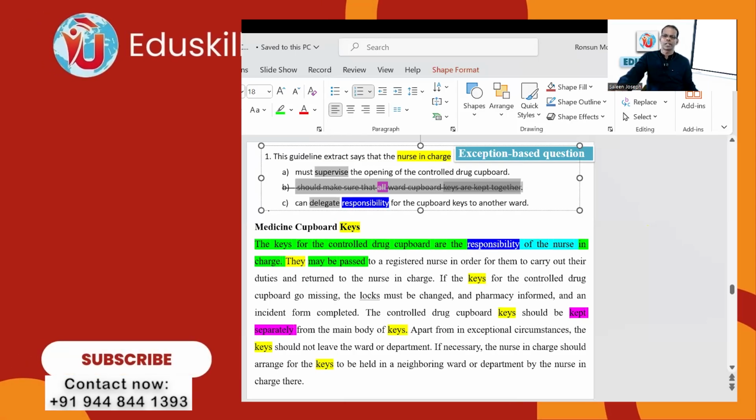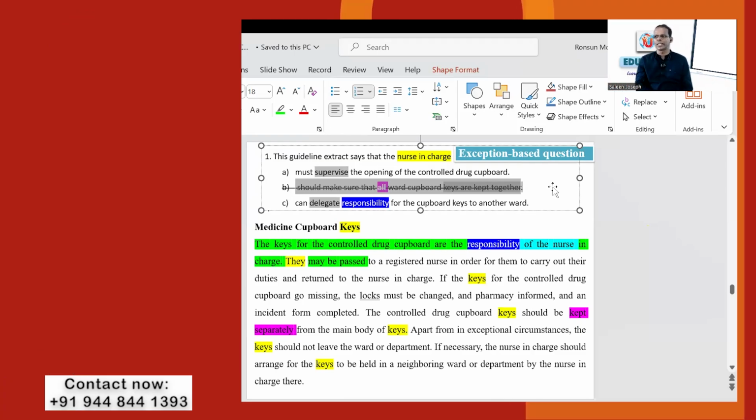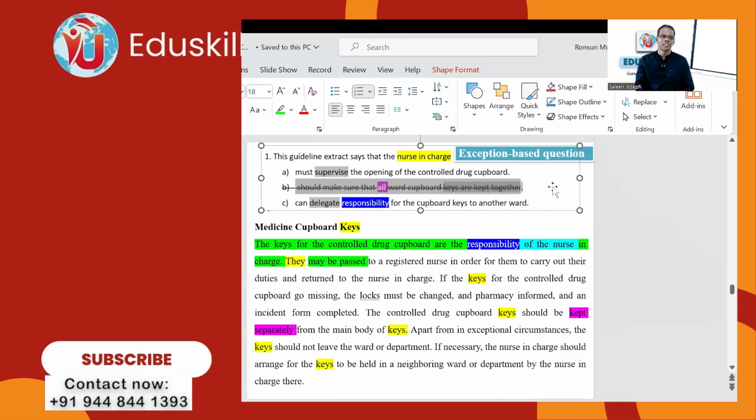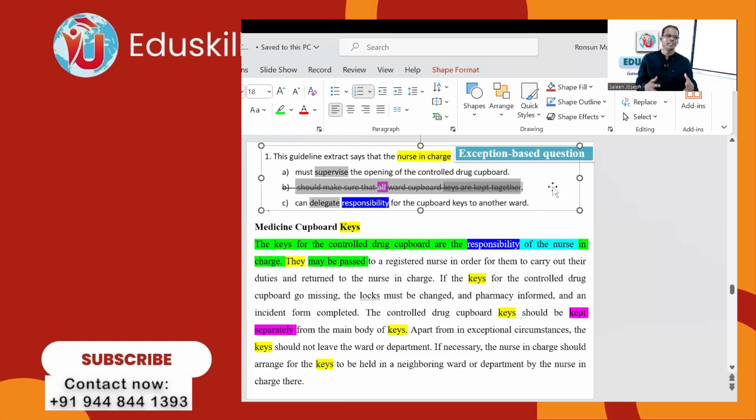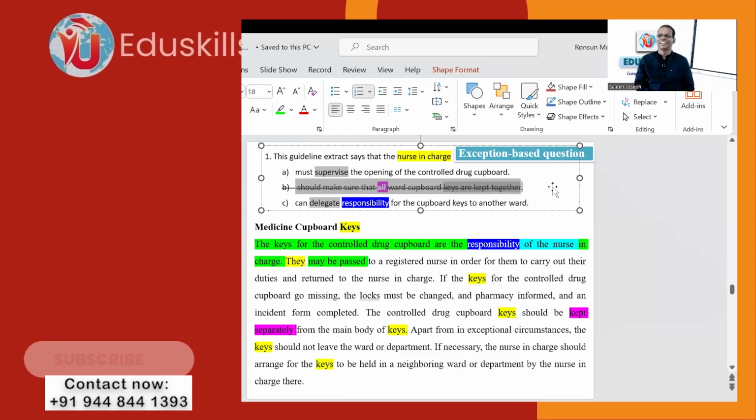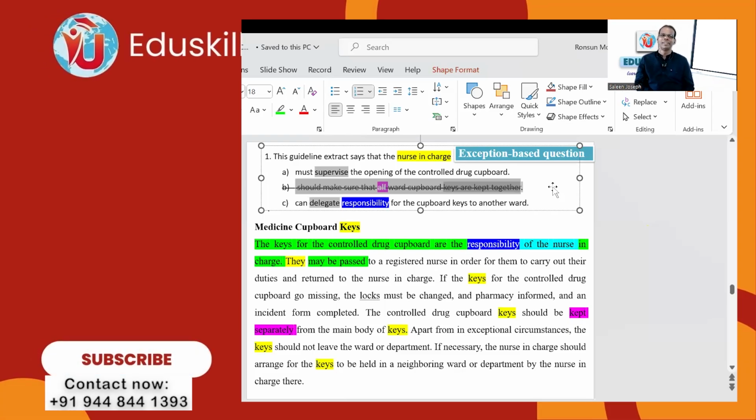Must supervise the opening of the controlled drug cupboard. They don't say anything about supervising here. No mention of supervising in the text. Even otherwise, the nurse in charge cannot go and sit there in front of the cupboard and supervise everybody opening and closing, right? So there is no supervision required there as regards the cupboard key. Is that clear? Keys are the keyword. I have highlighted it with yellow.